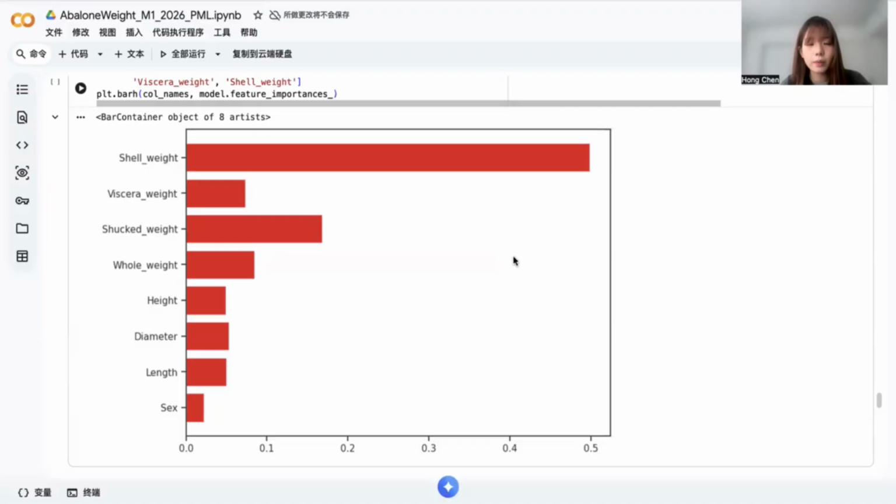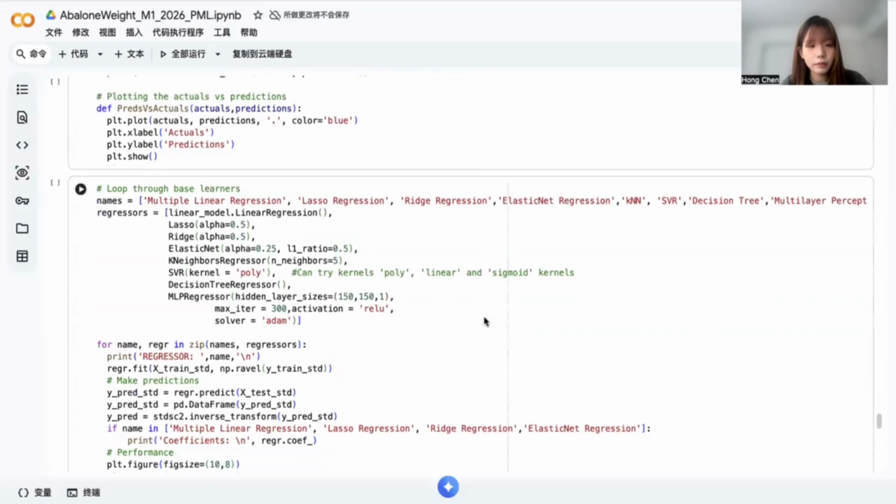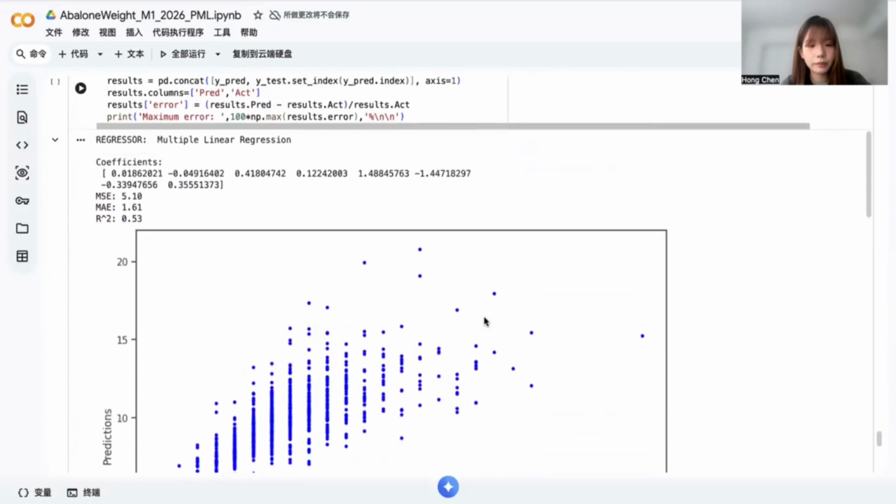Then we come to the part on model selection. In the very beginning, the dataset was split into training and test sets using an 80/20 holdout approach, enabling an unbiased evaluation of model generalization.